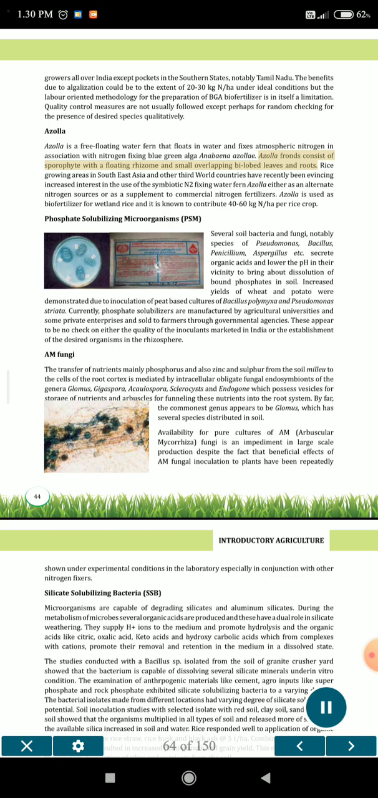Rice-growing areas in Southeast Asia and other third world countries have recently been evincing increased interest in the use of the symbiotic N2 fixing water fern Azolla either as an alternate nitrogen source or as a supplement to commercial nitrogen fertilizer. Azolla is used as biofertilizer for wetland rice and it is known to contribute 40 to 60 kg N per hectare per rice crop.